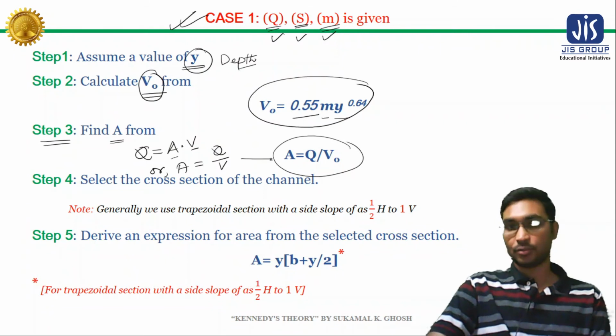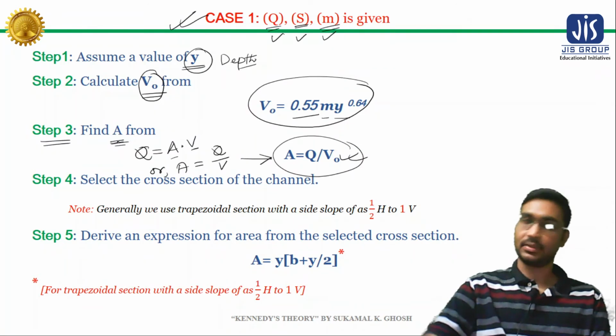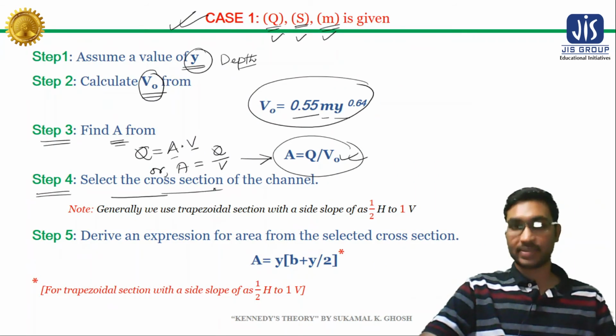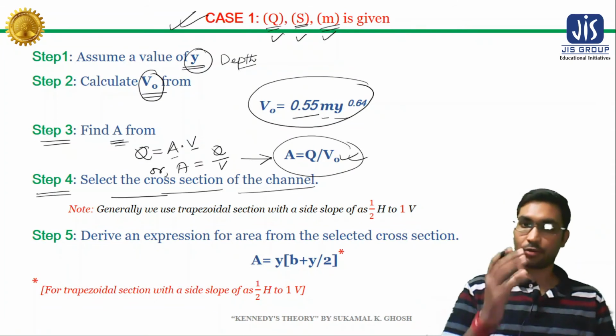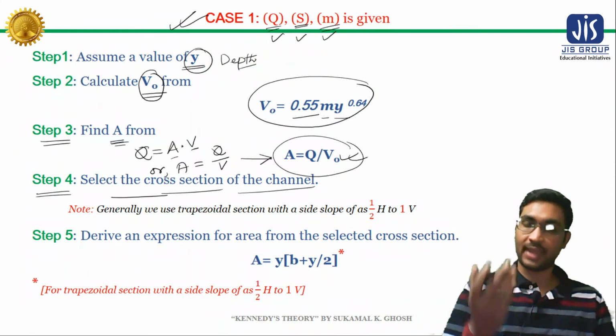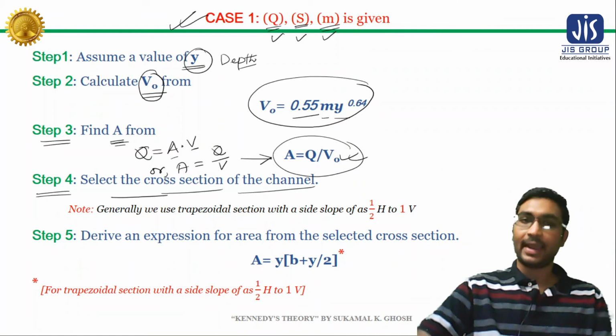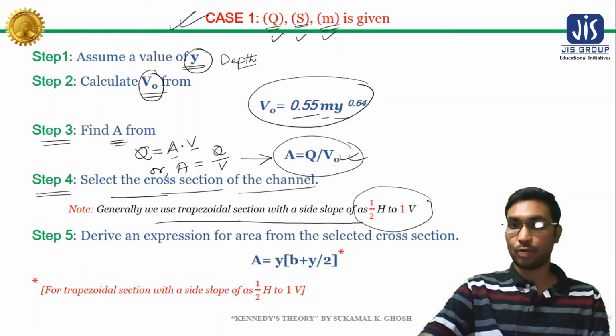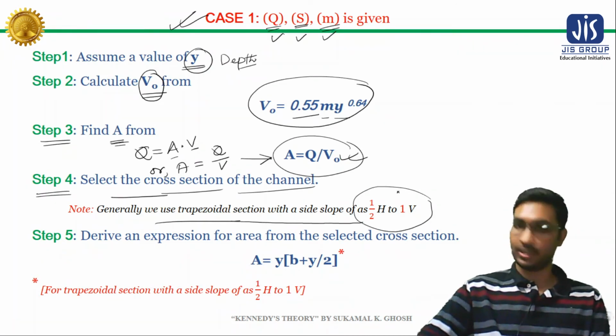Okay. So this is that equation. Using this equation we need to calculate the area. Now our step 4 will be, we need to select a cross section for the channel. We need to assume a cross section for the channel which we have been asked to design. And generally we consider a trapezoidal section with a side slope of 1/2 horizontal and 1 vertical.